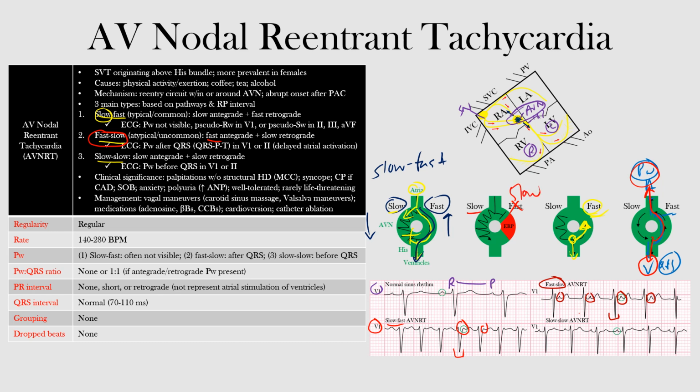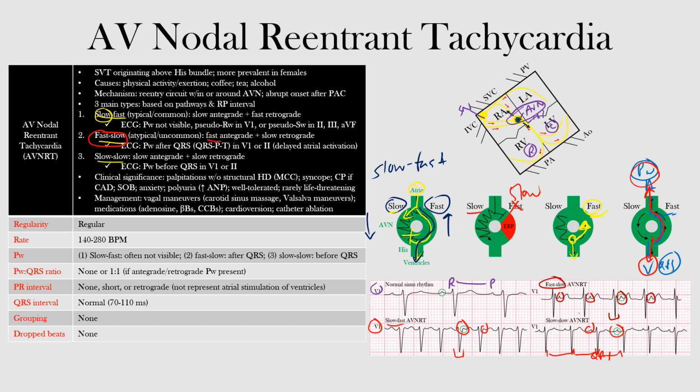On the EKG, we will see sudden onset following a premature atrial contraction, just like the others, and then a P wave occurring before the QRS complex. Because the P wave occurs before the QRS complex, it is understandable how this rapid, regular supraventricular tachycardia can be misinterpreted as sinus tachycardia. Notice here's our QRS complex, and these are our P waves occurring before. Notice how we have regular complexes occurring at a faster rate, with our P wave before our QRS, and it almost appears that this is sinus tachycardia. So you can see how people can often confuse this.